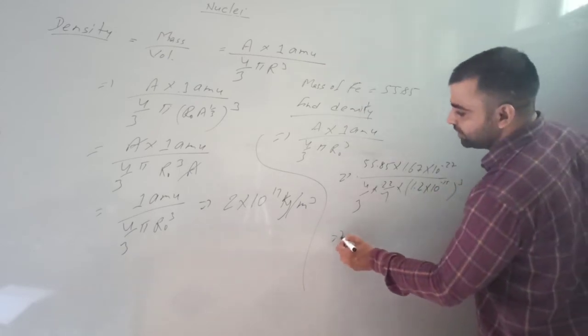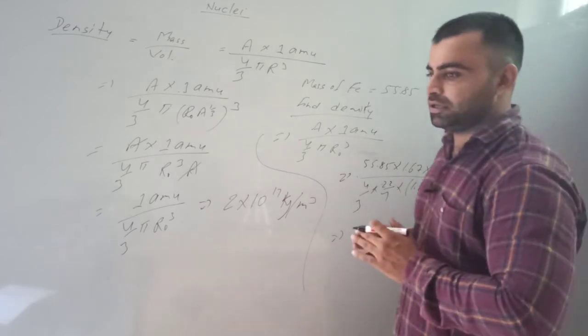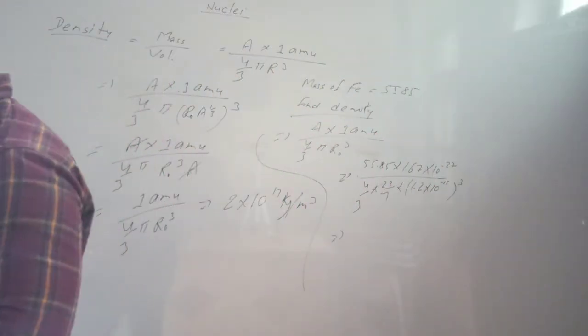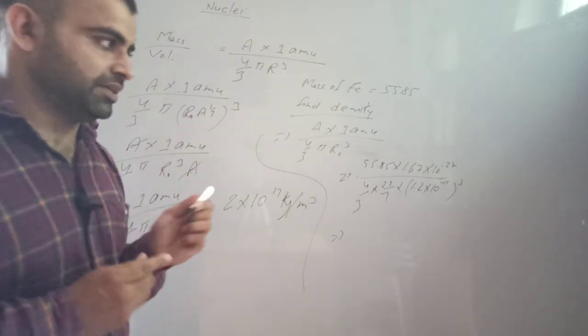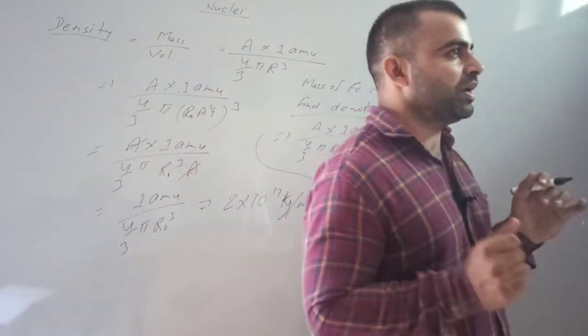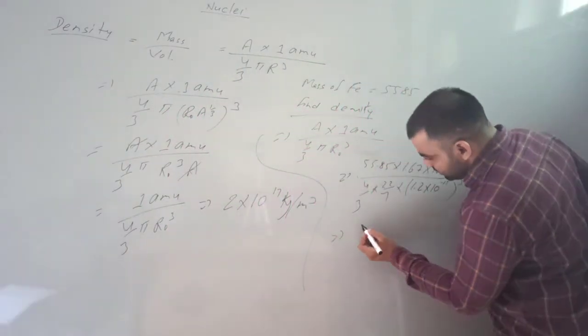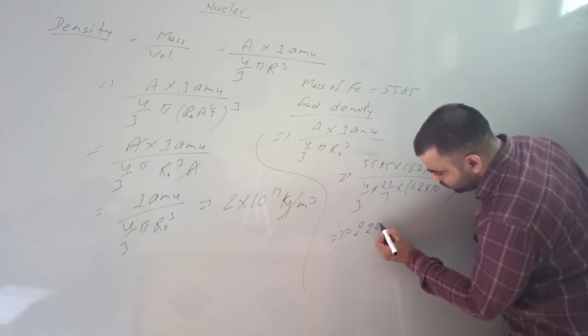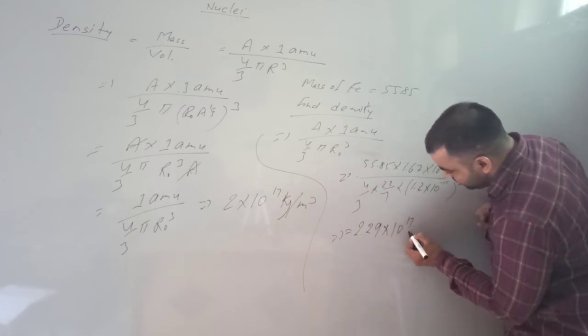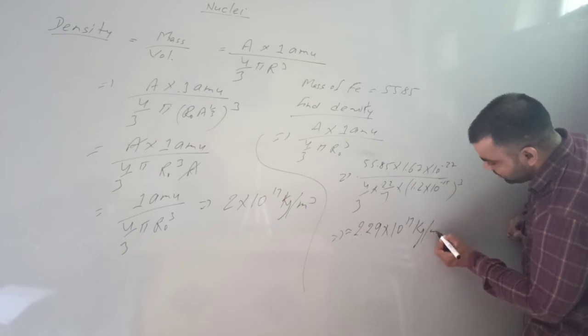And by solving we find this about 2.29 into 10 raised to power 17 kilogram per meter cube.